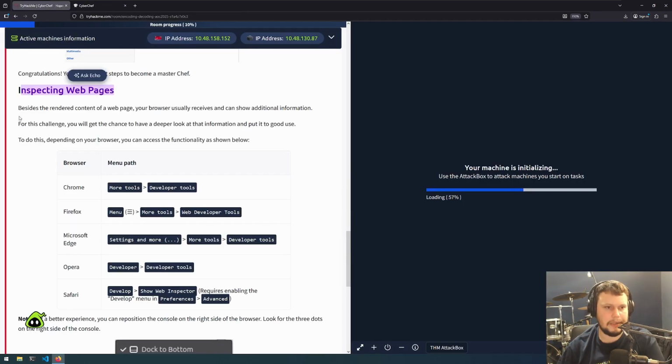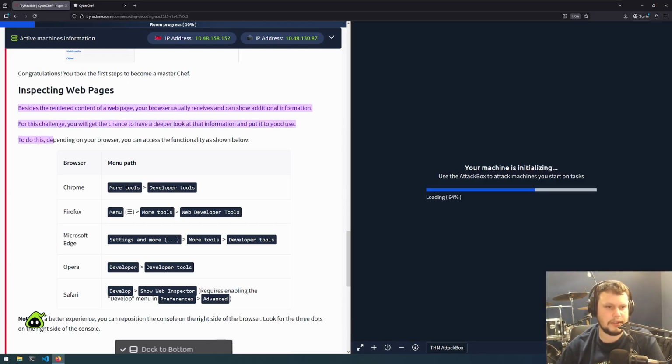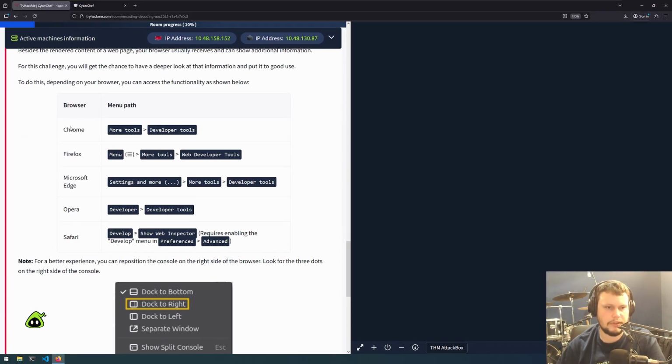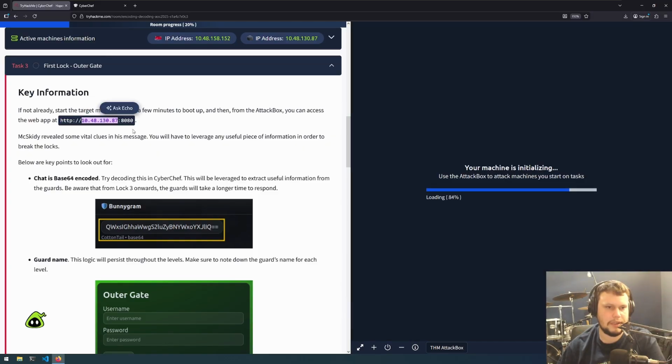So, inspecting web pages. Besides the rendered content of a web page, your browser usually receives and can show you additional information. For this challenge, you'll get the chance to have a deeper look at the information and put it to good use. To do this, depending on your browser, you can access the functionality as shown below. So in Chrome, you've got more tools, developer tools; Firefox, menu, more tools, web developer tools, and so on. Okay, so first lock, outer gate. If not ready, start the target machine, give it a few minutes to boot up, and then from the attack box, you can access the web app from the virtual machine IP address and port 8080.